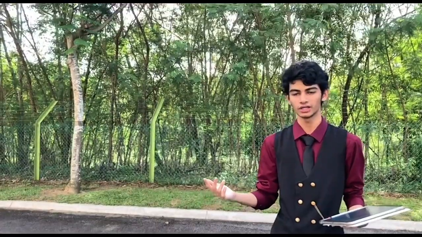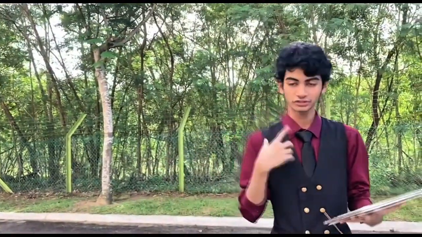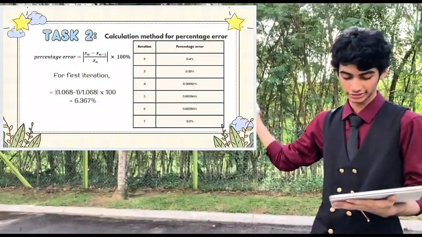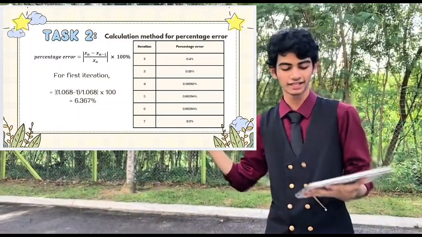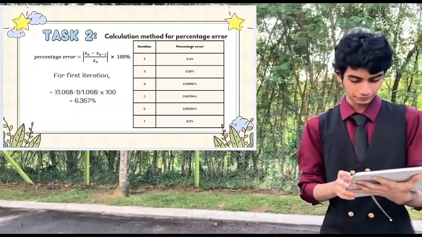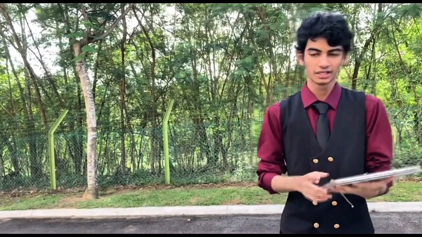Afterwards, we needed to calculate the percentage error for our iteration values. Percentage error can be found using the formula x(n) minus x(n-1) over the original value of x(n) times 100%. For the first iteration, we managed to get the value of 6.367%. However, according to the following data points, we managed to get 0% in the 7th iteration. That's all for the percentage error part.